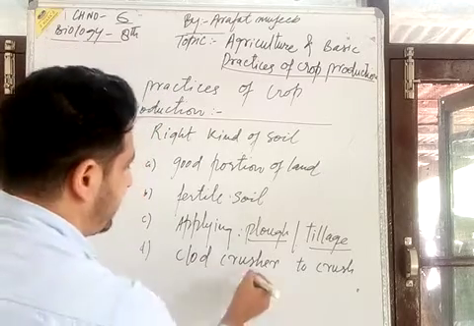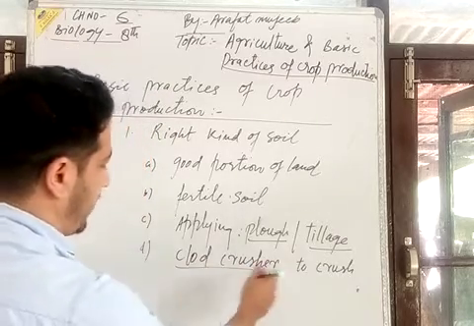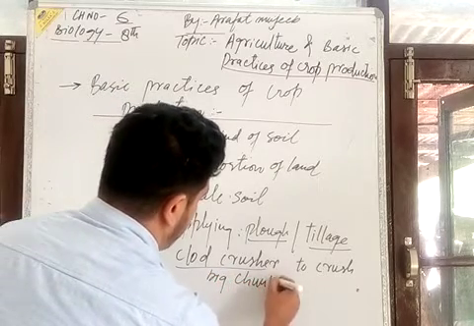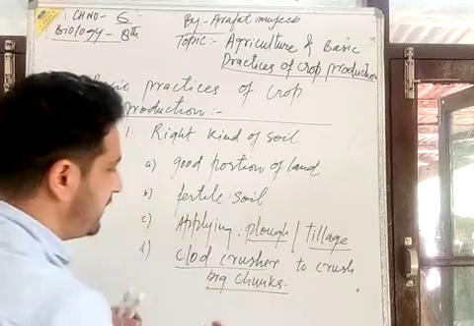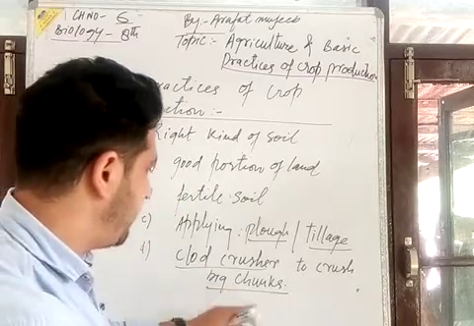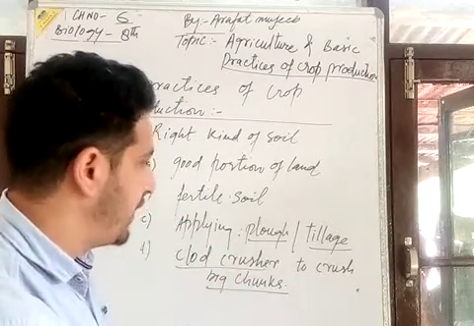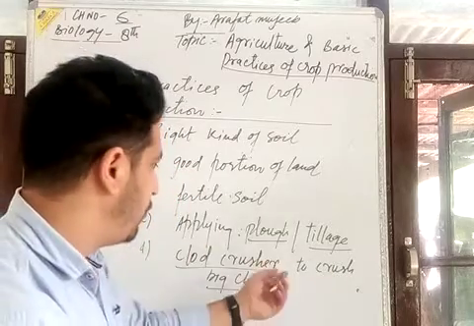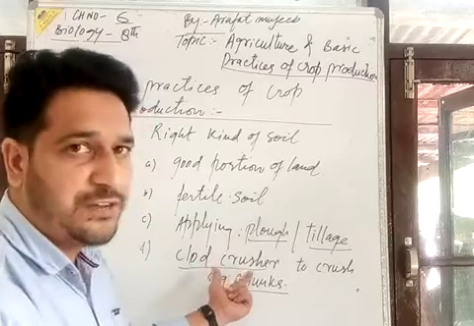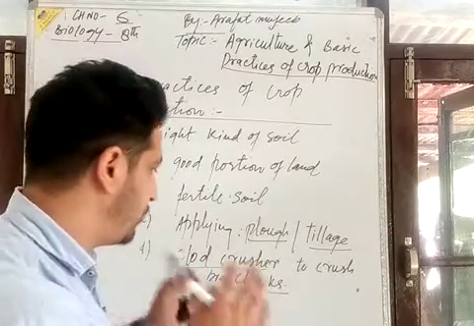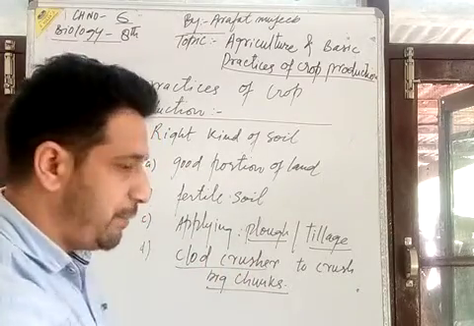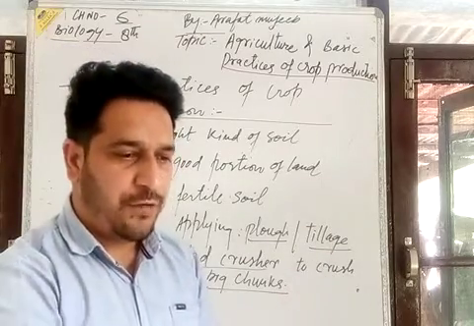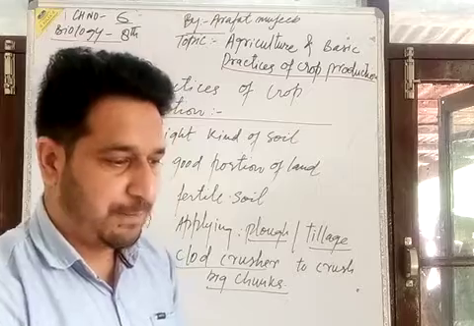Clod crusher is a tool to crush big chunks. जब आप खोदने के बाद क्या मिलता है आपको? खोदने के बाद उस फील्ड्स पे रहते हैं बड़े चंक्स, उनको तोड़ना है, उनको मतलब स्मॉल पीसेस में कन्वर्ट करना. उनको हम क्लॉड क्रशर is a tool which we apply in order to crush the big chunks, and we make this portion of soil very smooth and soft and plain.